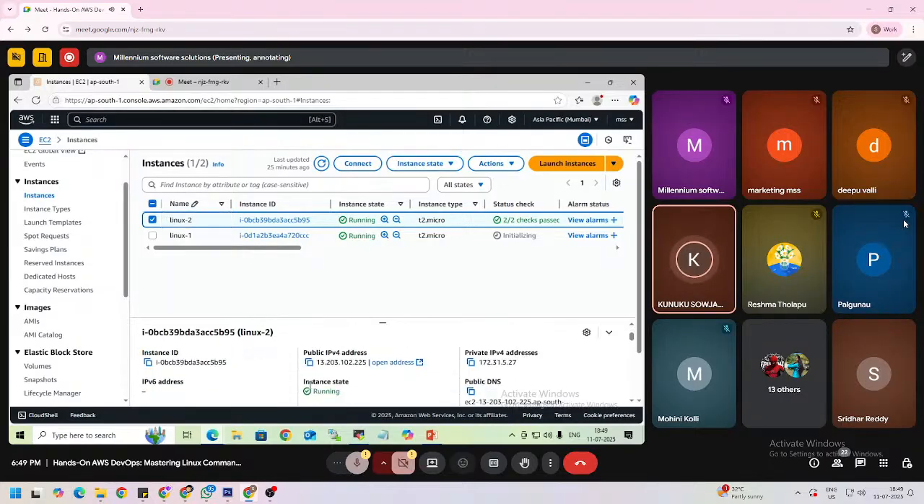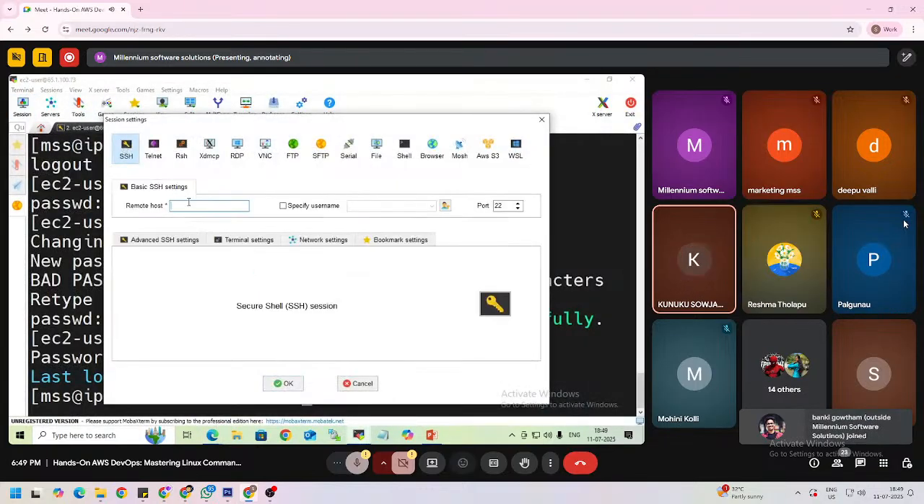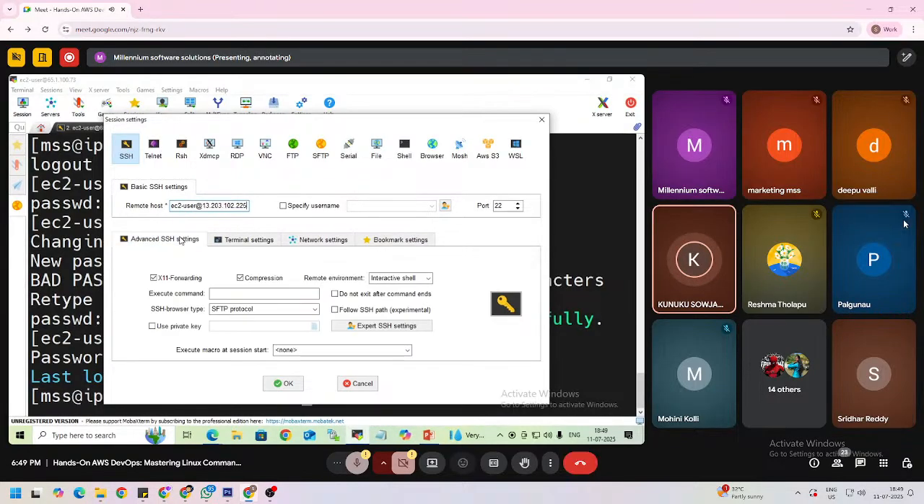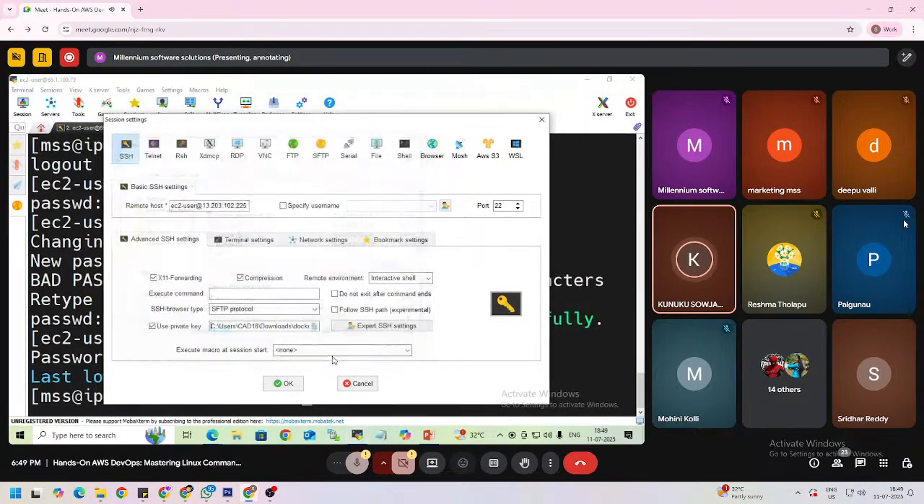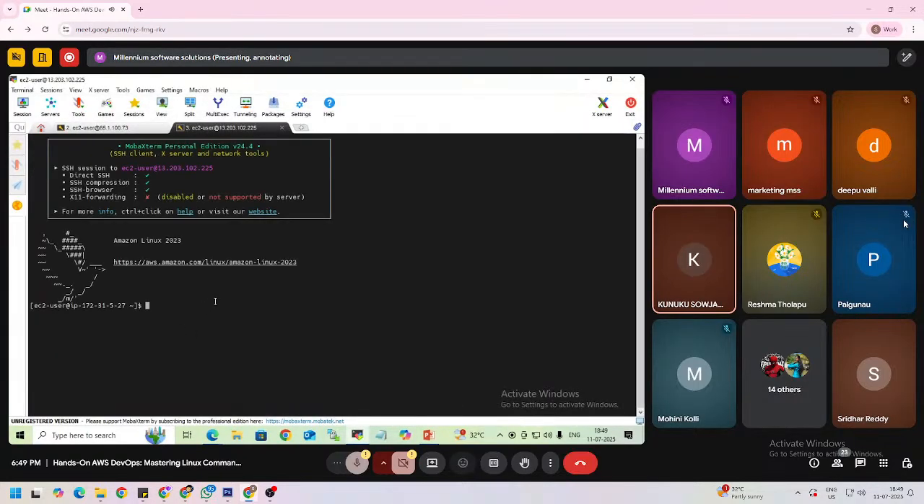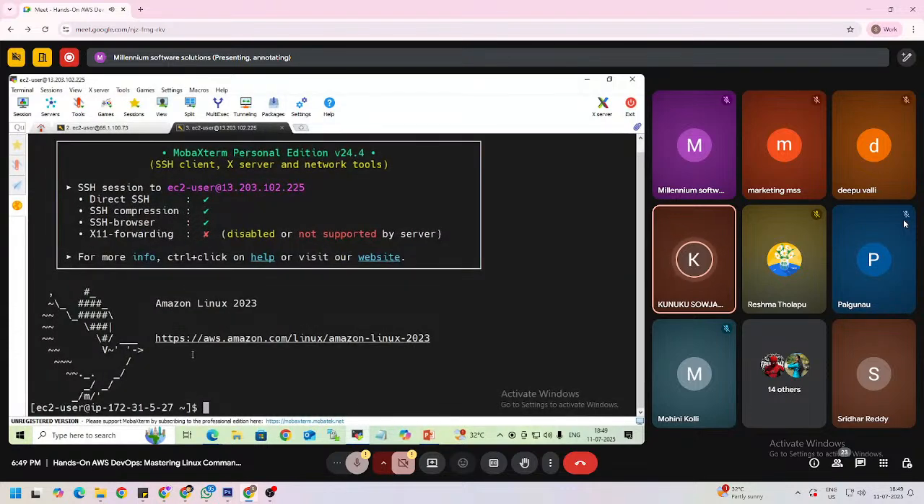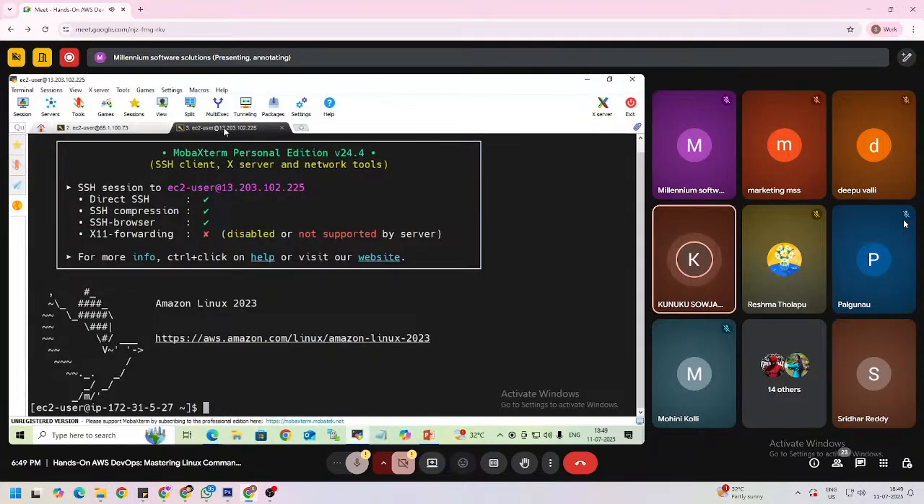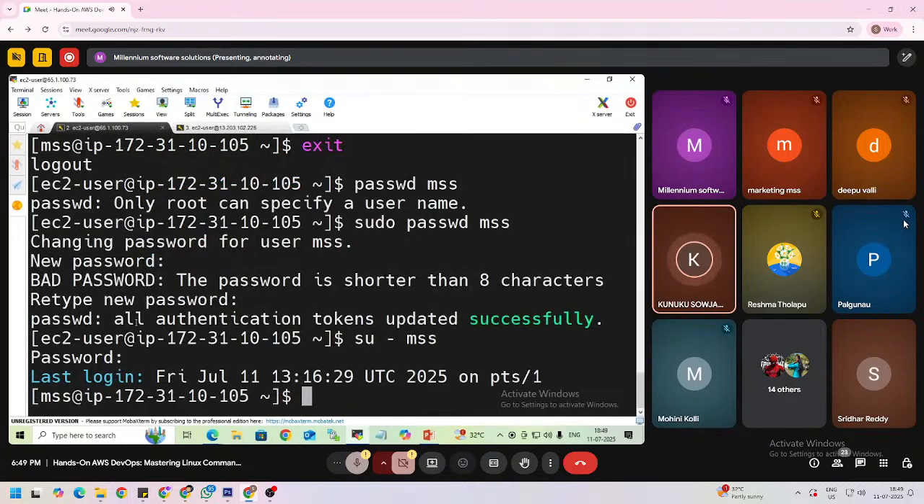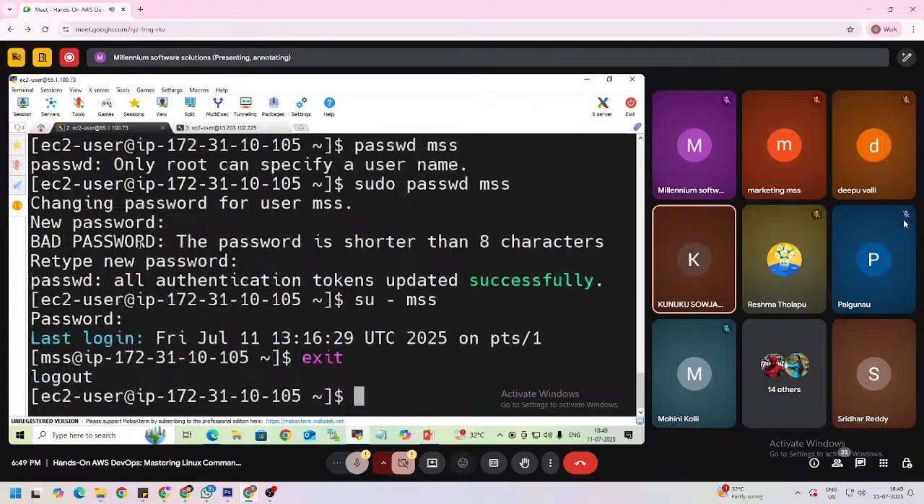First I am connecting to the Linux 2 server again using MobaXterm. Here I am using the ec2-user and public IP. I am using the PEM file and clicking OK. Now I am connected to the Linux 2 server. I want to connect to this Linux 2 server from inside the Linux 1 server. So how can we connect?